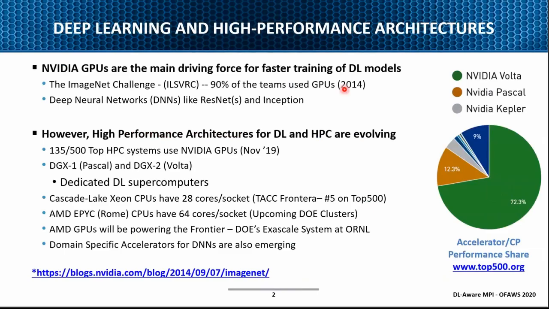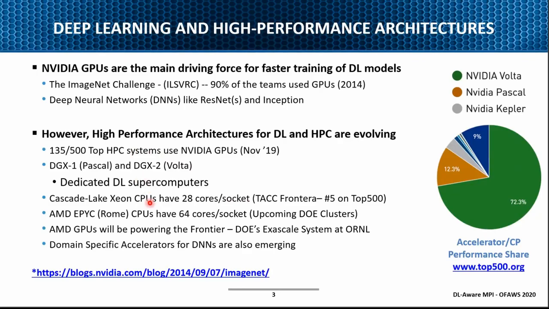In this context, as we also heard in the earlier talks, GPUs are gaining a lot of popularity. Starting from 2014, in the ImageNet challenge almost 90% of the teams used GPUs, and at that time the ResNets started. Over the years GPUs keep catching up. Here I am showing the Top500 systems in the November 19th ranking; in the next 2-3 weeks we'll have a newer ranking. In this case, 135 out of the top 500 HPC systems use NVIDIA GPUs. And of course, there are dedicated systems, DGX-1 and DGX-2.